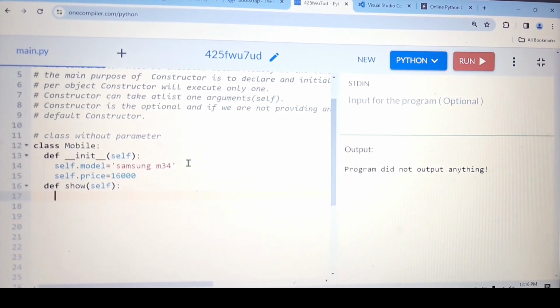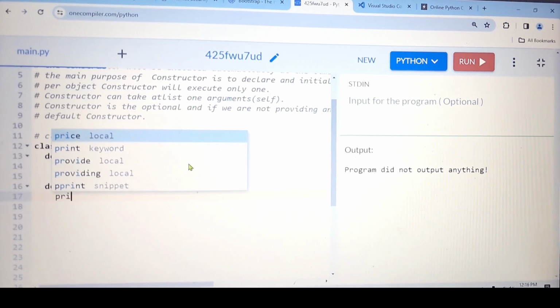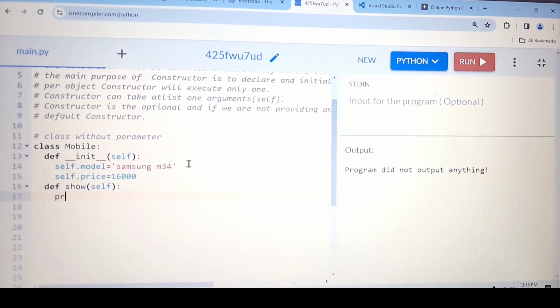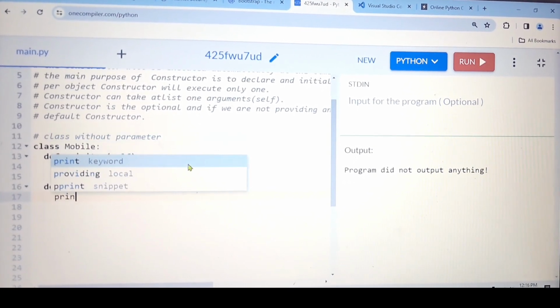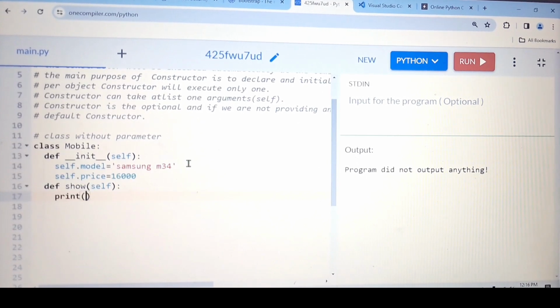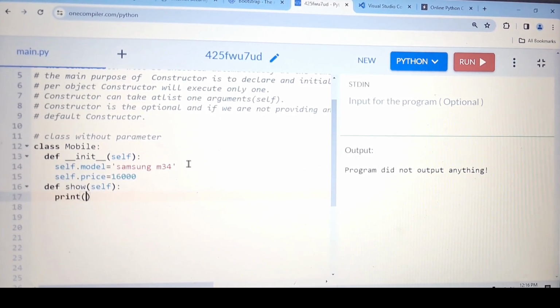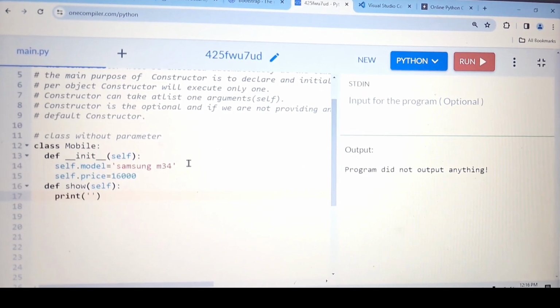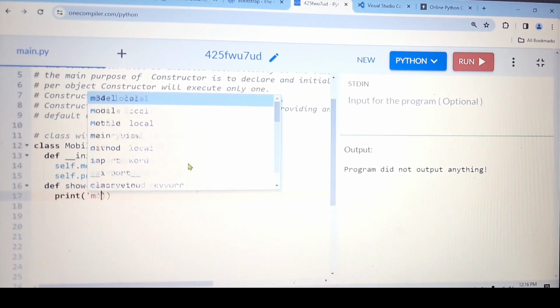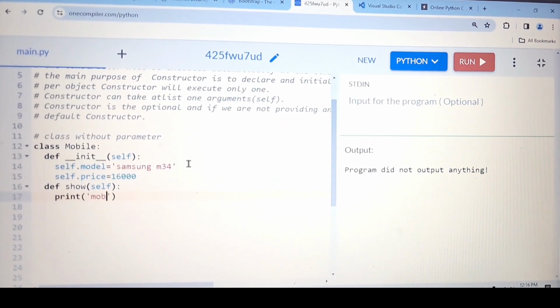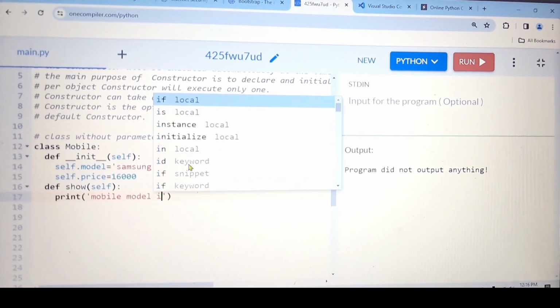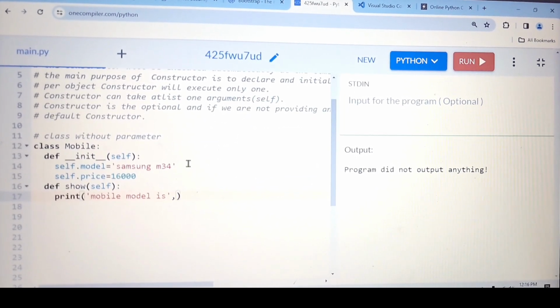Then come down, and here what I want to do is simply access, or fetch, the variable which is present inside the constructor. So I'm writing mobile model is, then comma, then here I need to specify this one.